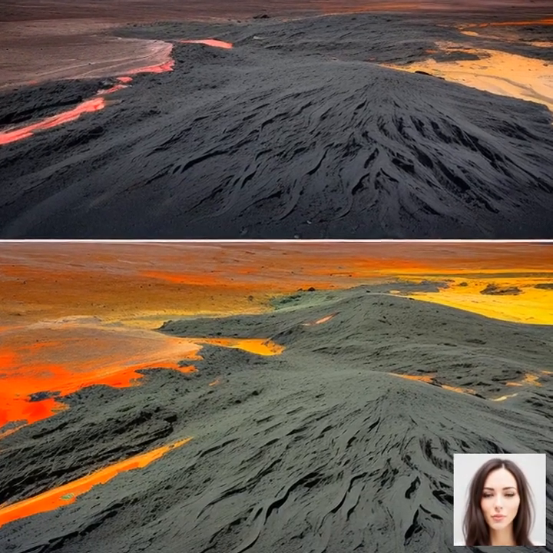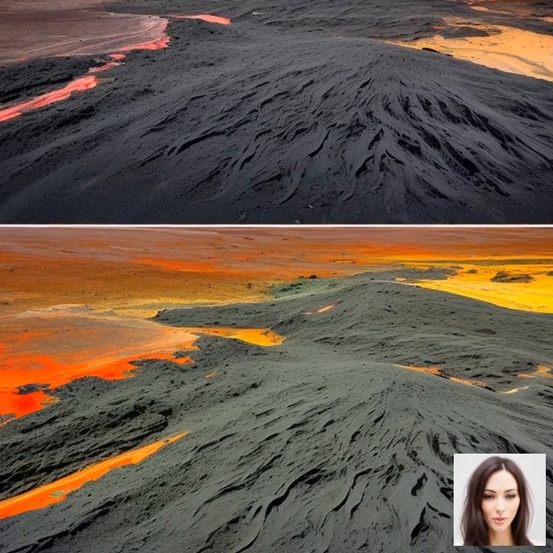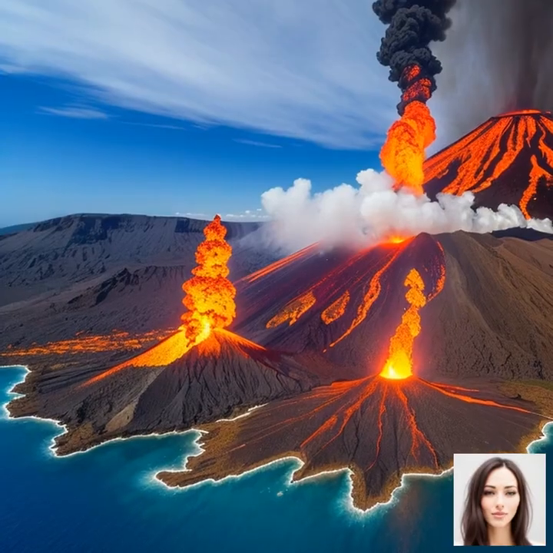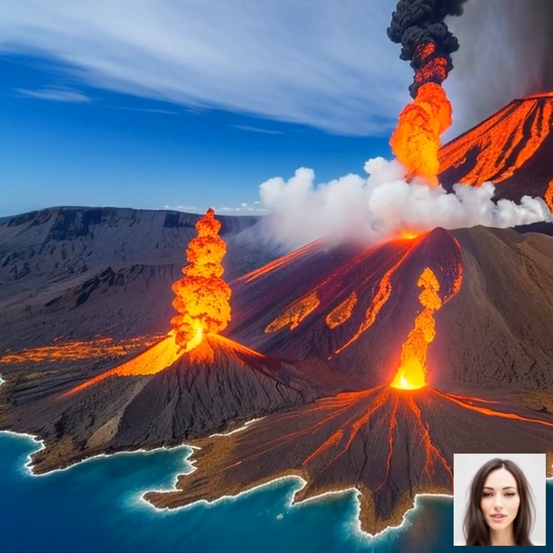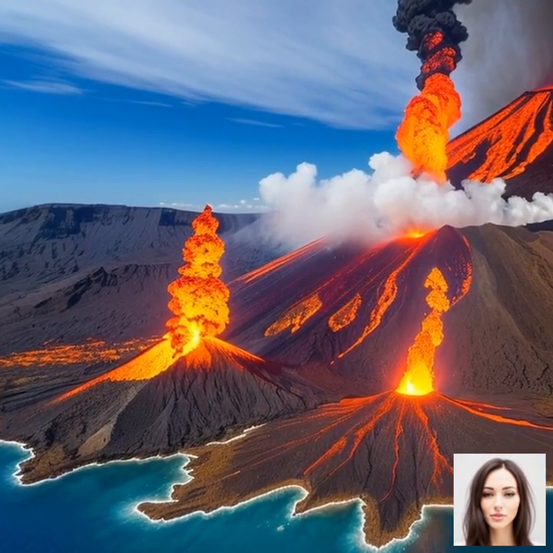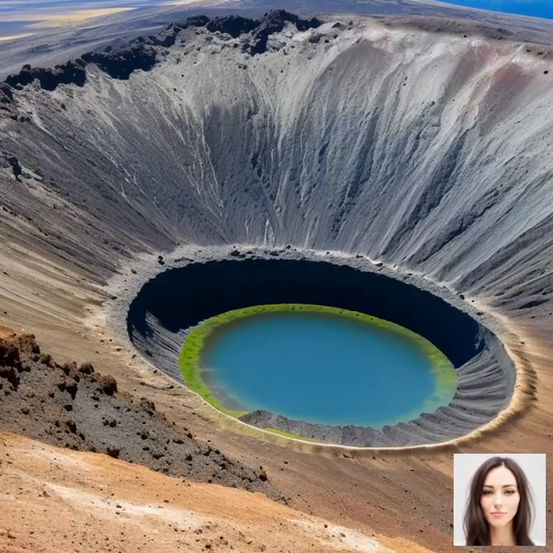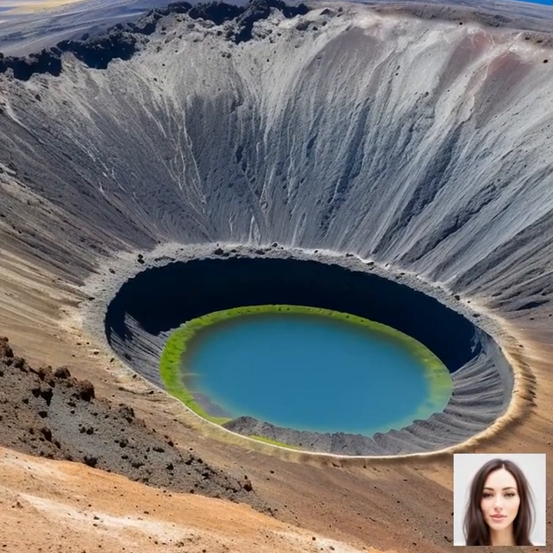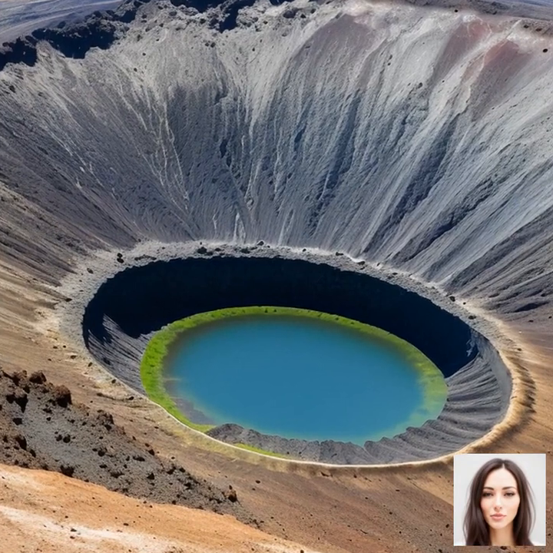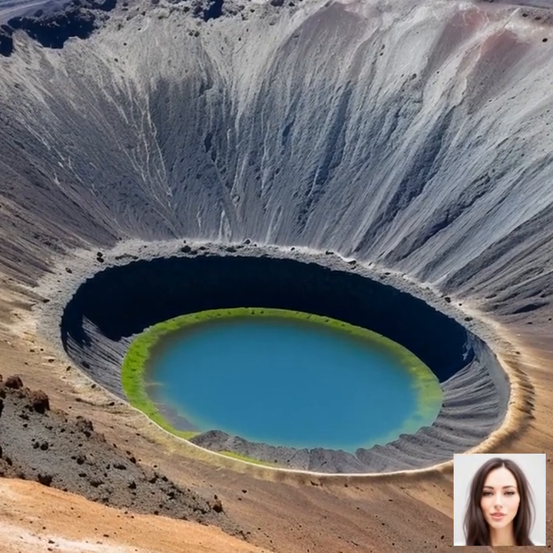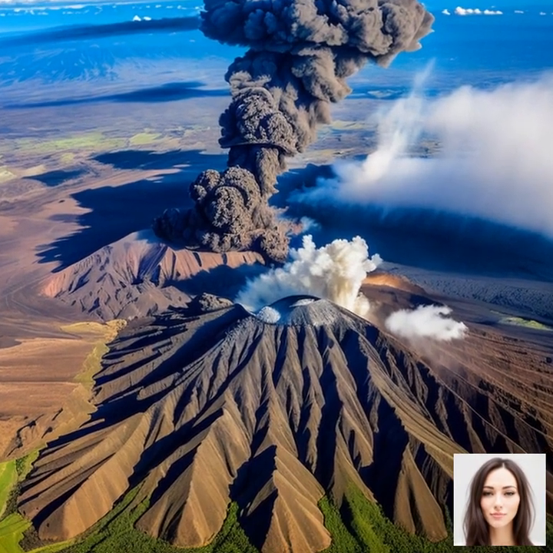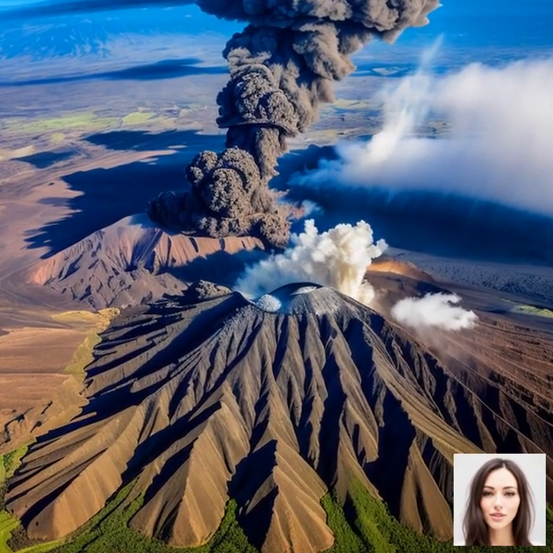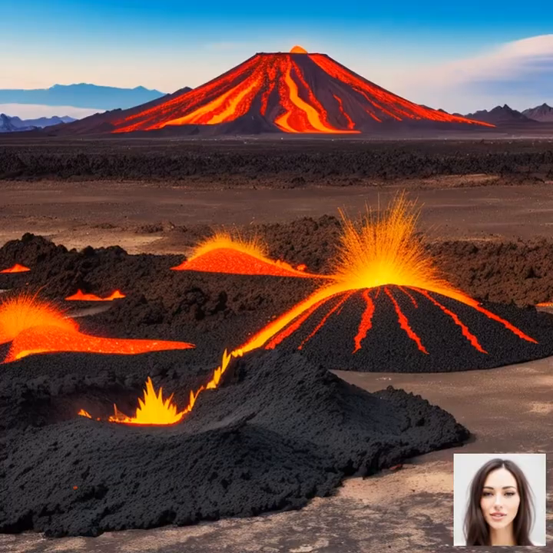This term refers to a period of increased activity at a volcano that may or may not lead to an eruption. Volcanic unrest can include increased seismic activity, gas emissions, and ground deformation. These signs indicate that magma is moving beneath the surface, but they don't necessarily mean that an eruption is imminent. Monitoring volcanic unrest is crucial for predicting and mitigating volcanic hazards.